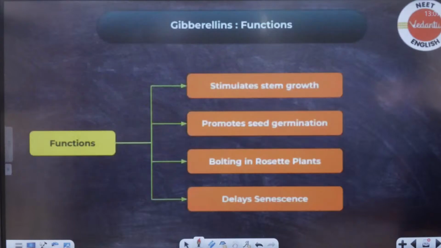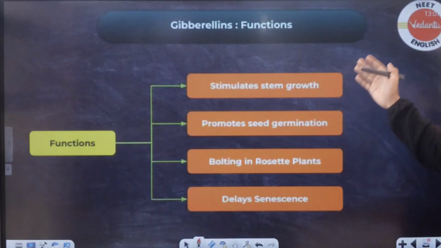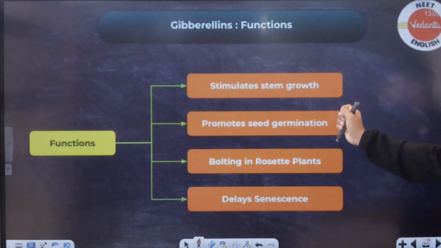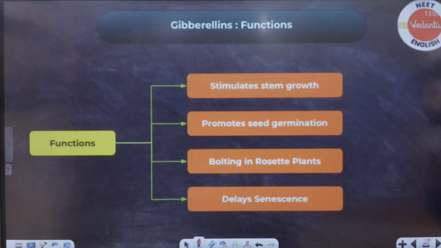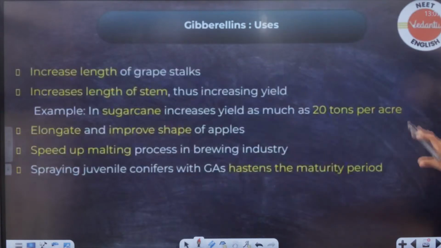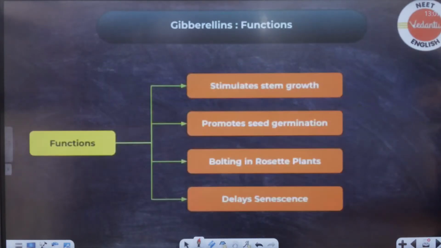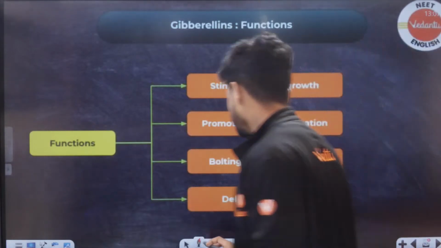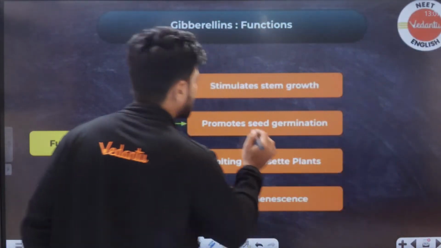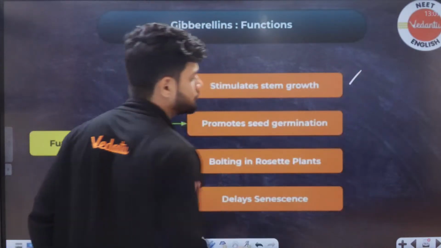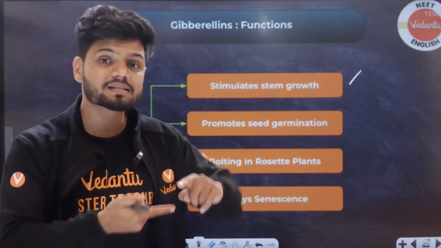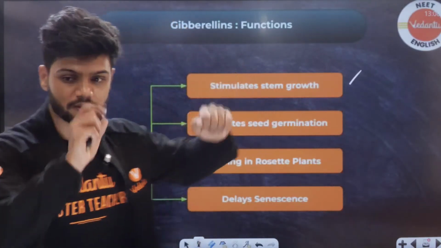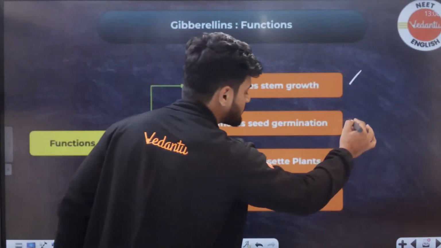Now what is more important here is this part. They will ask you questions directly from the functions. If you remember these functions, you are good to go. These two slides are going to make you solve every single PYQ given till now. First one, you read. Stimulates stem growth. So the first main point about gibberellic acid is it increases stem elongation. Done. Second one, promotes seed germination.